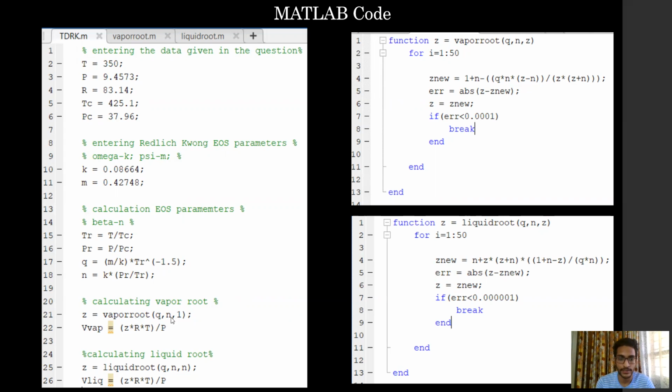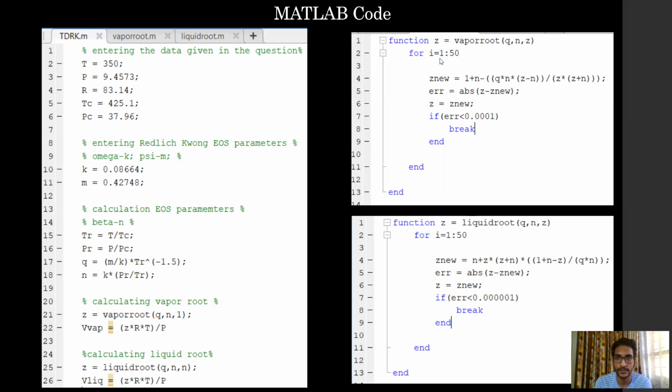This function takes the arguments q, N, and 1. 1 is the guess value for the compressibility factor, because we are initially assuming an ideal gas, which has a compressibility factor of 1.